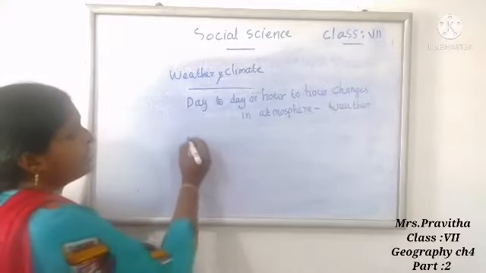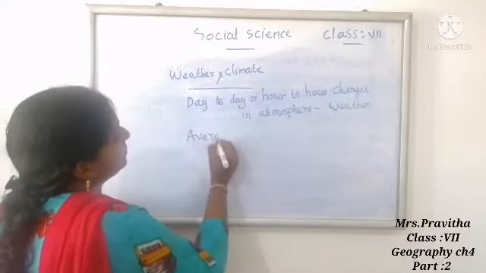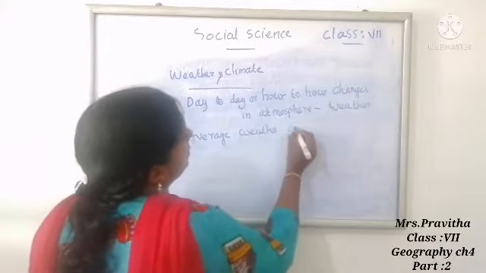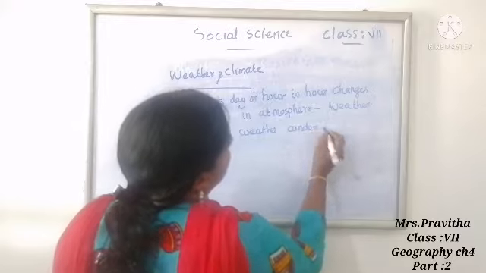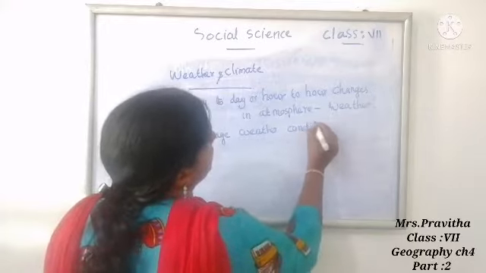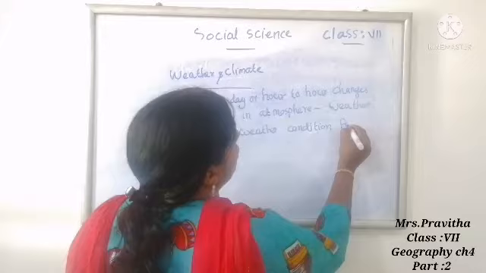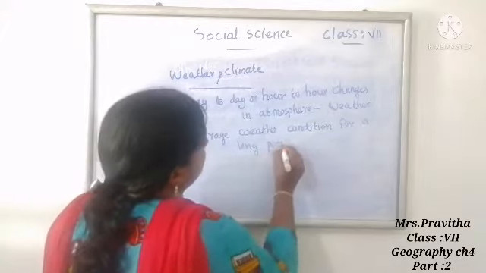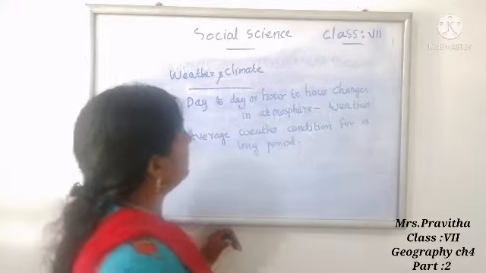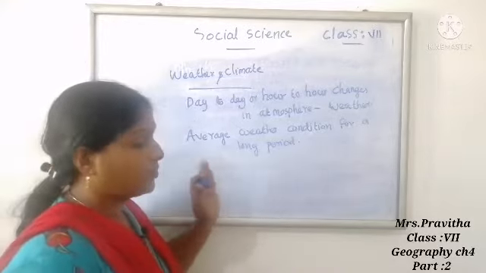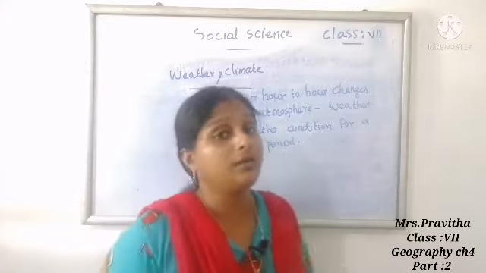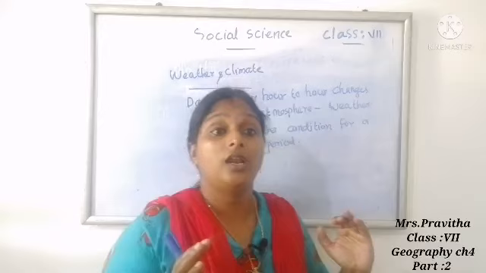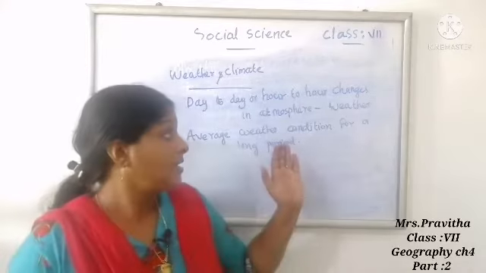So what is climate? Average weather condition for a long period is known as climate. So that is the difference between weather and climate. Day to day or hour to hour changes in the atmosphere is known as weather. Average weather condition for a long period is known as climate.